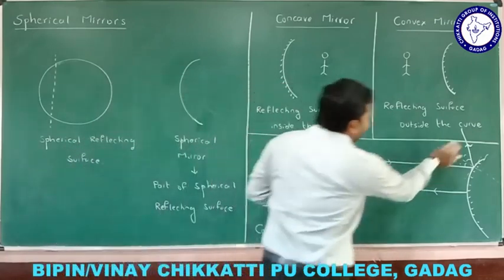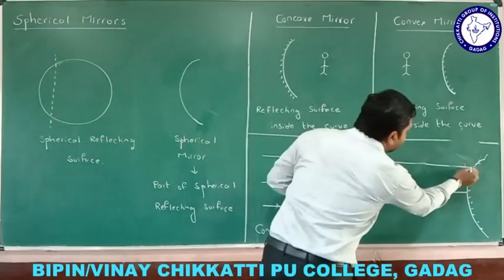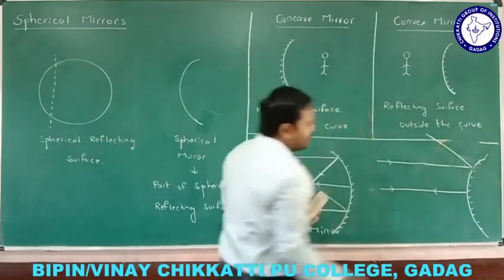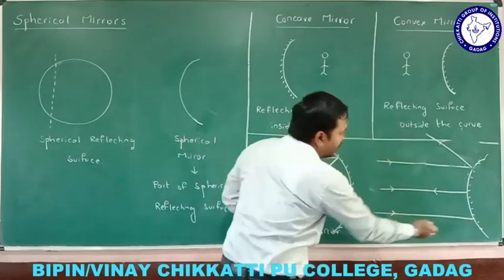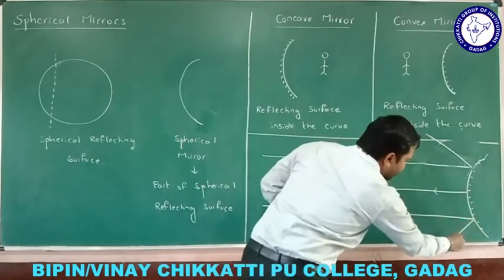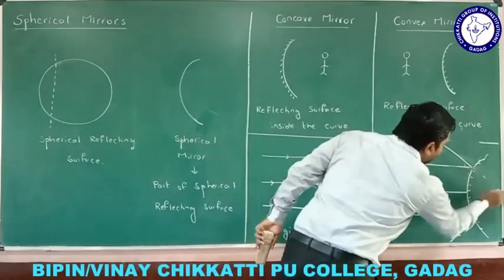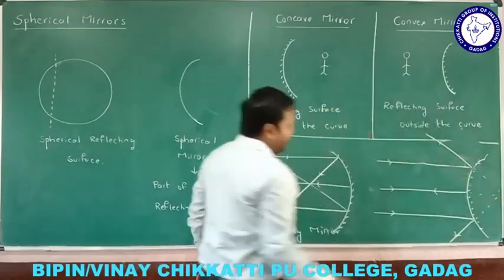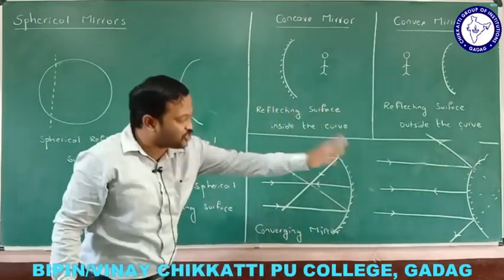Let me take it like this. If a ray of light falls on the mirror, it diverges in this way. Again, if I take the same ray here, there will be a normal, and the reflected ray will be like this, and it appears to come from a point behind. So these rays are diverged when they fall on the mirror.